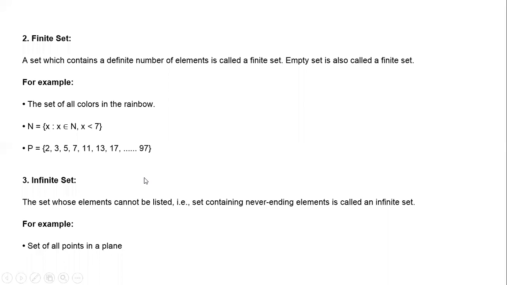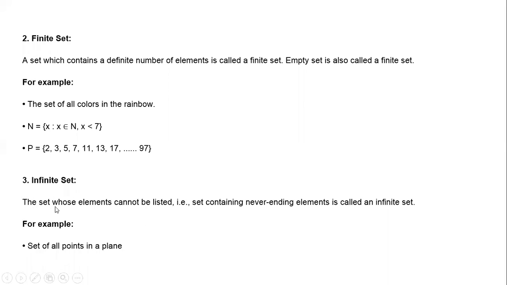Here we are able to allocate integers to the elements, so it is called a finite discrete set. And if you are able to count that, then it is called a finite set. If you are not able to count that, then it is called an infinite set.